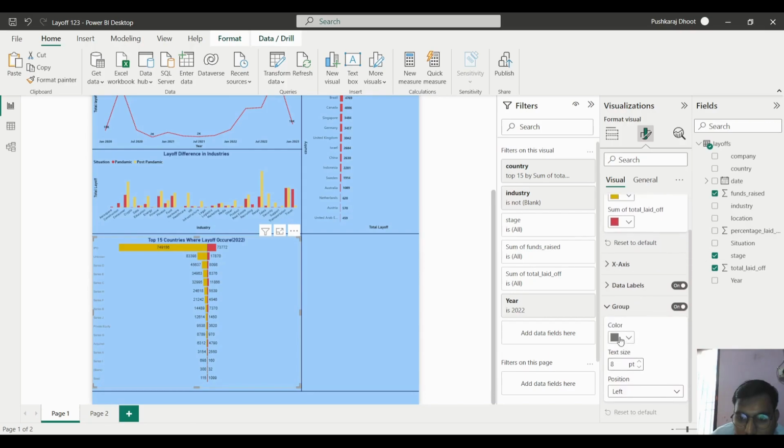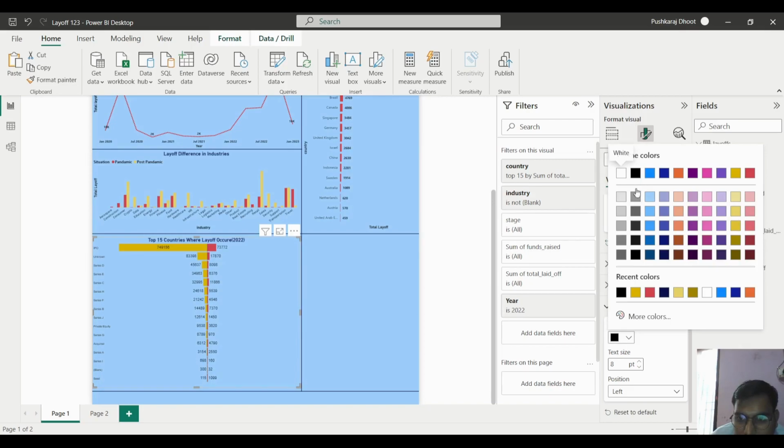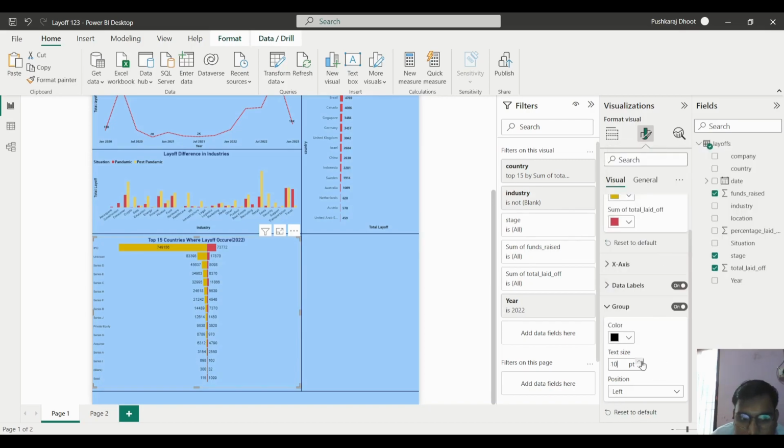After that, in the group, the color we will put black. We will increase the size, and here if you see the blank is there, so we have to remove that blank.